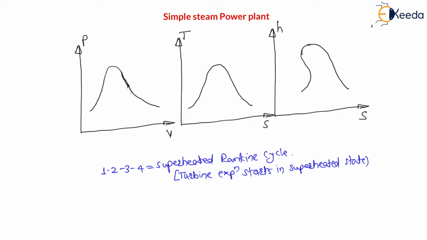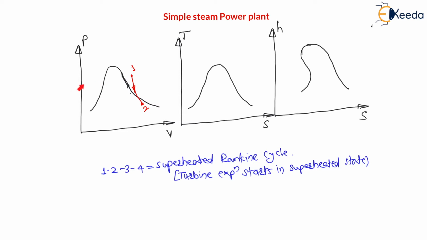So my dear students, from 1 to 2 it is reversible adiabatic turbine expansion. Therefore on PV diagram, let us say 1 is here, right? 1 will be at this location, and 1 to 2 there is a reversible adiabatic expansion. Therefore the process will be like this, right? 1 to 2, reversible adiabatic expansion, and here turbine expansion is in superheated state, right? That's why it is called superheated Rankine cycle.